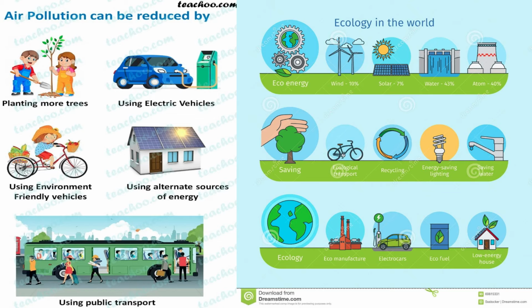And what are different other mediums? Using windmills and using solar panels, planting trees. Okay, and saving trees whichever we have, using electric cars, and all the different other mediums are there which we can use for reducing the air pollution around us.